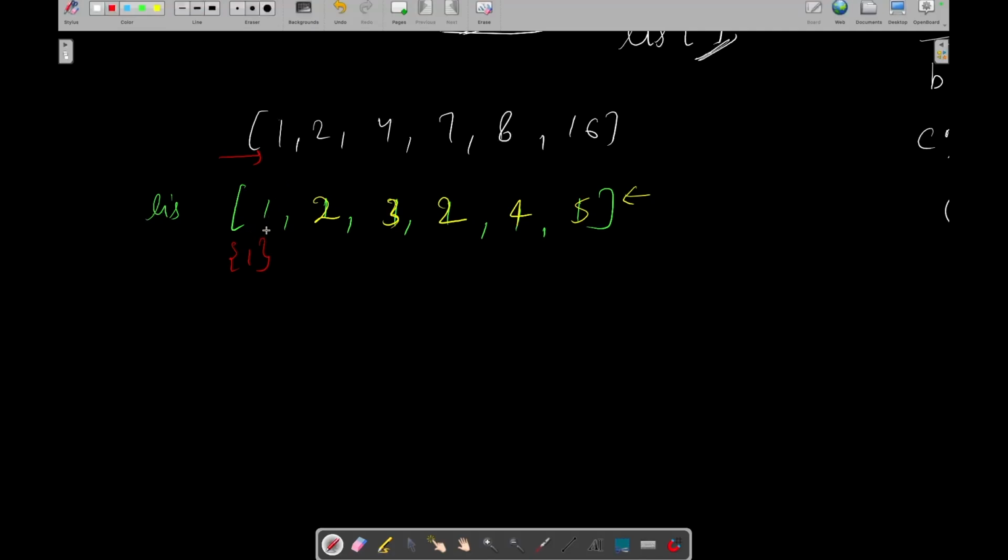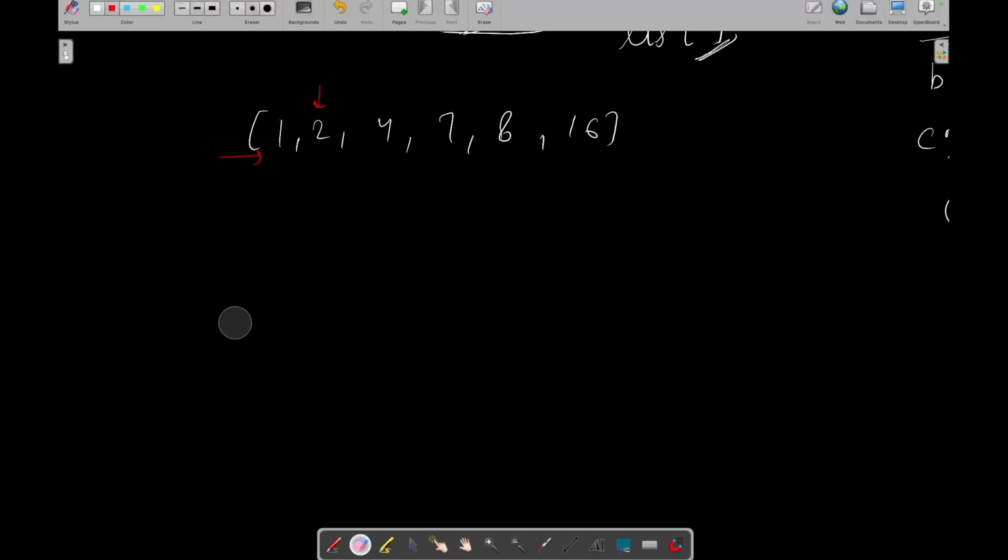Let's say initially at this point it was 1 only. Let's create the LIS once again, then you will get a better idea. Initially they are all initialized with 1, 1, 1, 1, 1. Now we are at this 2, which was only 1. If we see that 2 is divisible by 1, then when updating this LIS we will also take the vector from which it is divisible and add our current element in that vector.